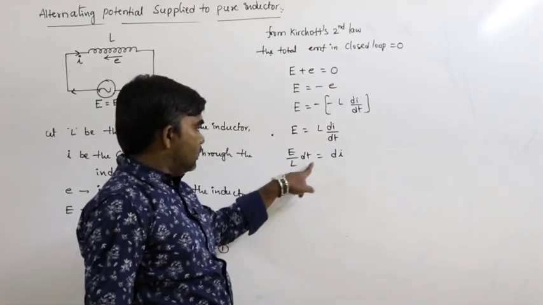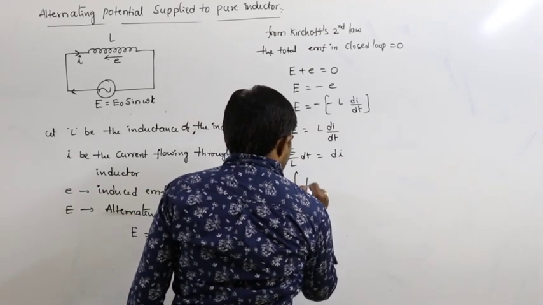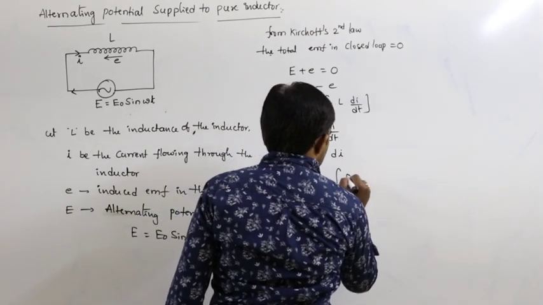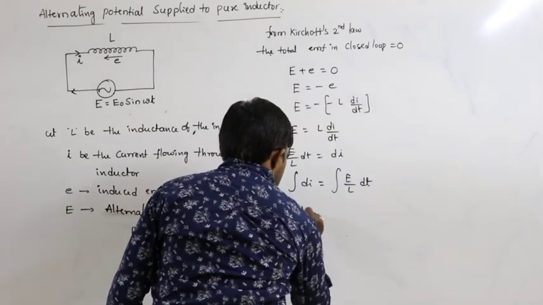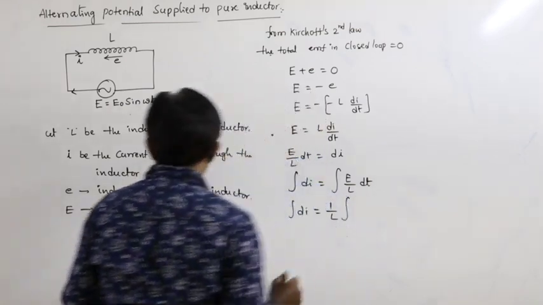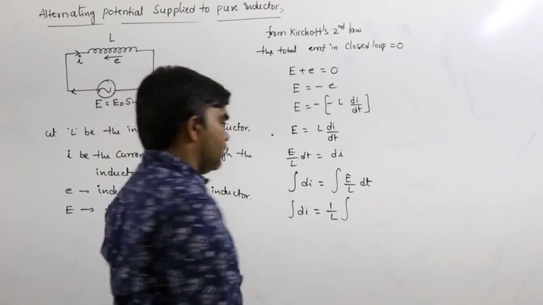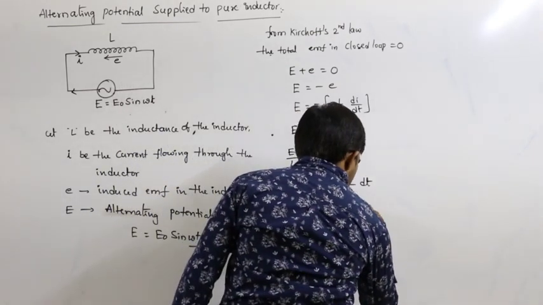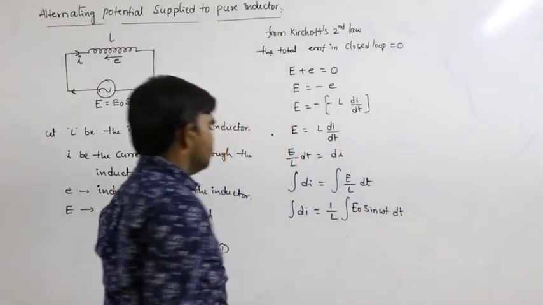So integrating on both sides, integral of di is equals to integral of E by L dt. So integral of di is equals to 1 by L into, what is the E value here? E value is equals to E naught sin omega t dt.